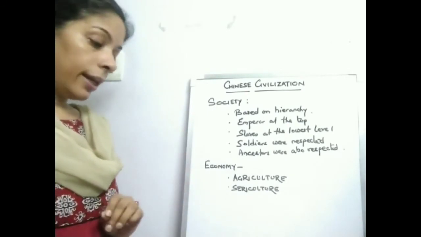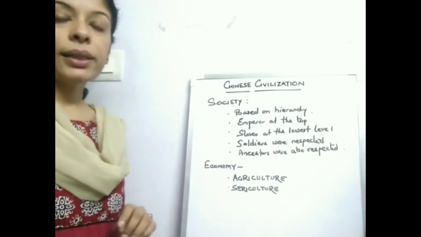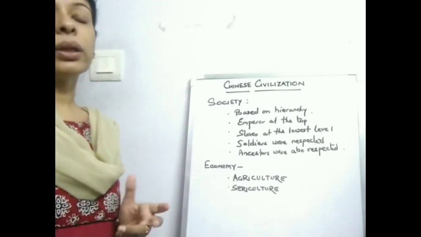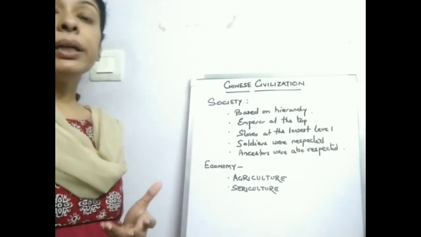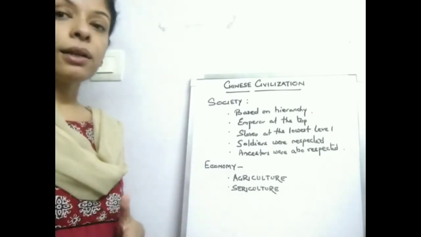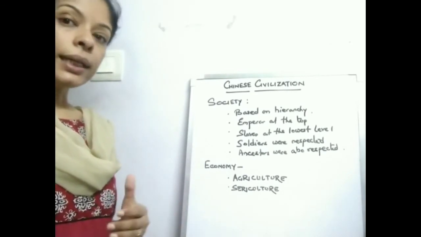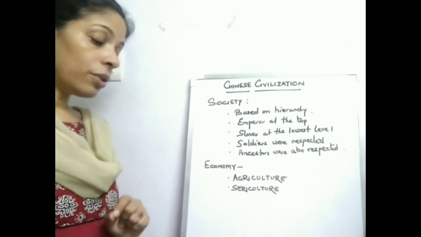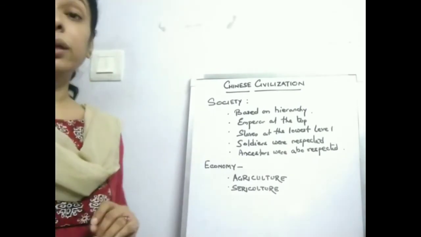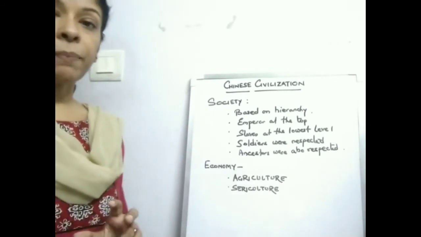Next we come to sericulture. What is sericulture? Sericulture is the practice or the method of rearing silkworms and getting silk from it. The Chinese were the first in the world to rear silkworms and to make silk.